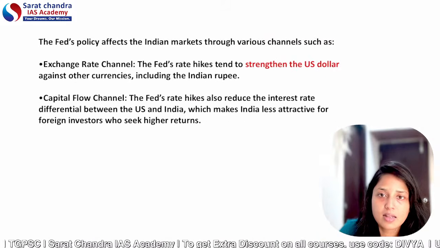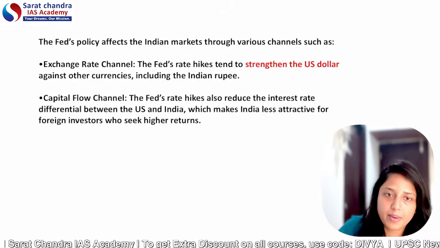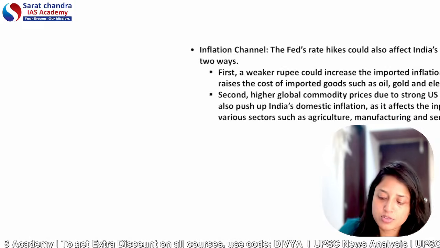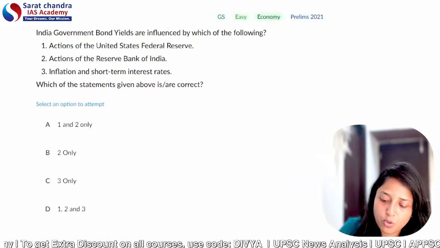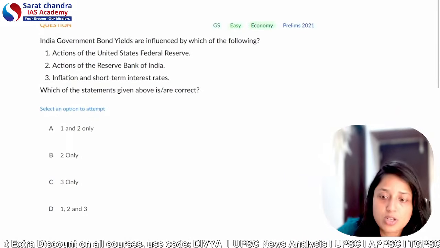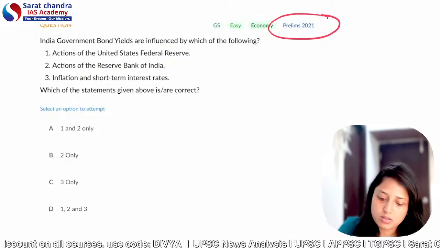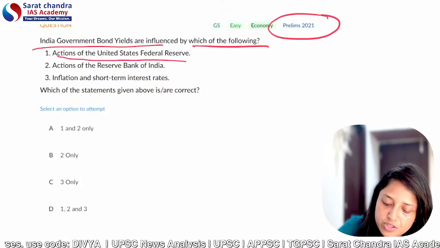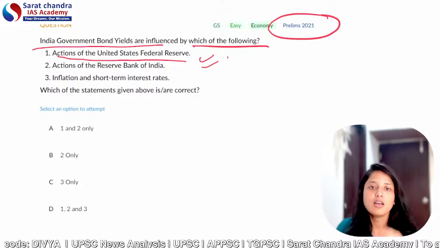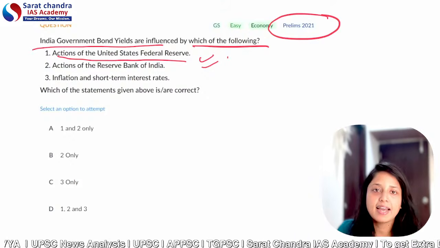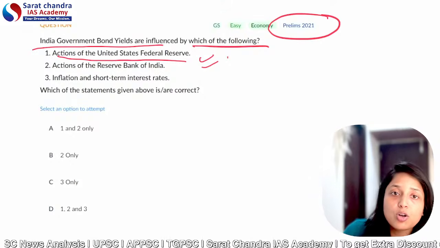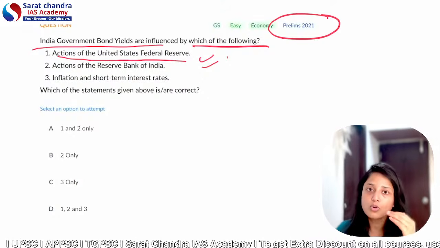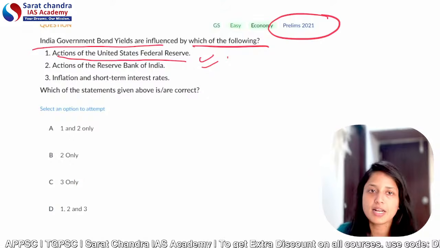Now quickly, let's understand the overall impact of US Federal Reserve policy on the Indian market. Before that, we shall discuss the PYQs first, so you will get an idea why I am focusing more on this. This is a prelims question of 2021. The question was, Indian government bond yields are influenced by which of the following? The first statement was actions of the United States Federal Reserve. I am not explaining the entire question, but I am just saying that the impact of the United States Federal Reserve is being continuously asked in prelims. That's why you must know what impact it has on the Indian economy.